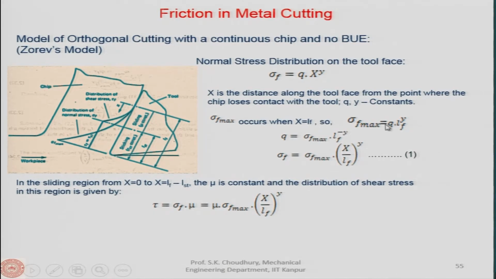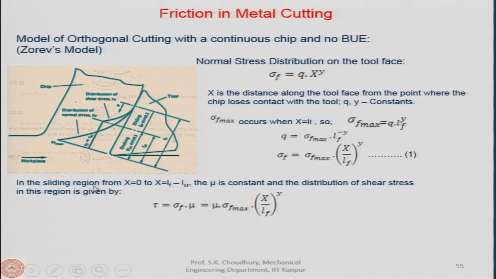Now, q from here we can find is equal to sigma f maximum divided by LF to the power y, or sigma f maximum times LF to the power minus y. So, sigma f, if you put the value of q here, will be sigma f maximum times x divided by LF, all to the power y, because it is x to the power y and this is LF to the power minus y. So, LF will be below.